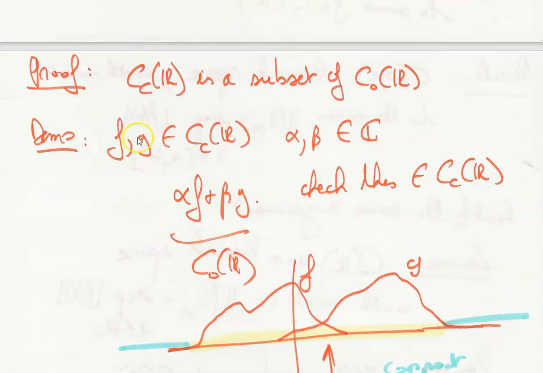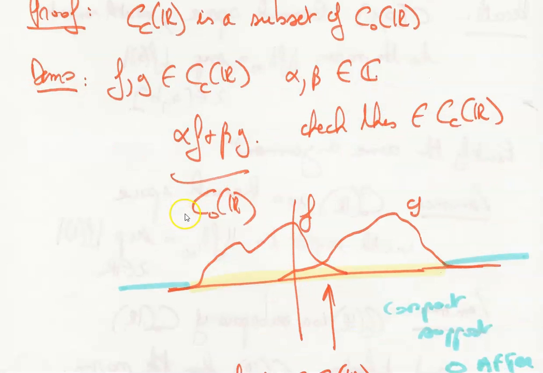So proof that CC of R is a subset of C0 of R. Let's take two functions, f and g, that belong to CC of R. Let's take alpha, beta scalars, complex numbers, and let's form the function alpha f plus beta g.